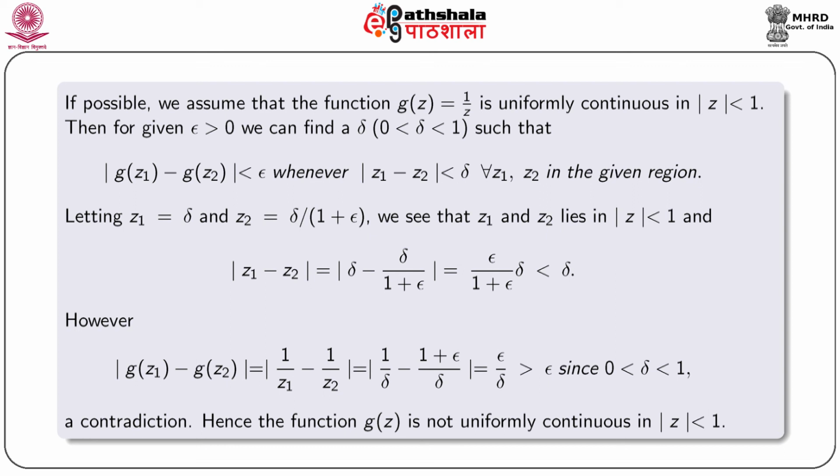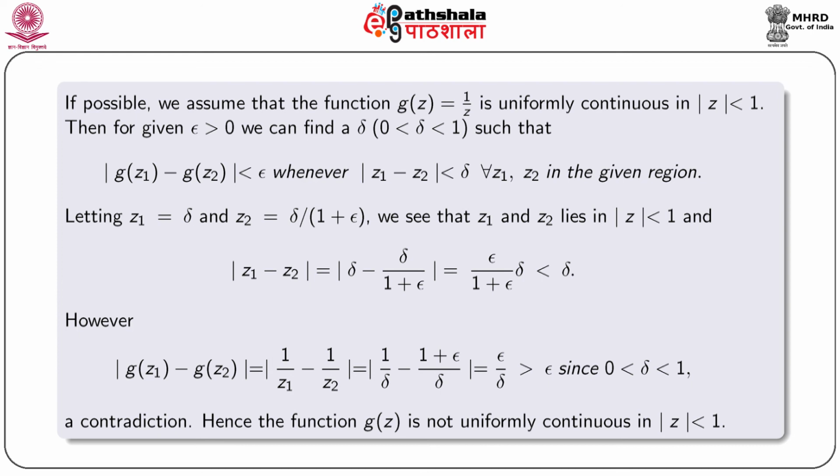Then, from the definition of uniform continuity, for given epsilon positive we can find a delta, where we take delta from 0 to 1, that is 0 less than delta less than 1, such that modulus g(z1) minus g(z2) less than epsilon whenever modulus z1 minus z2 is less than delta, for all points z1, z2 in the given region, that is in mod z less than 1.